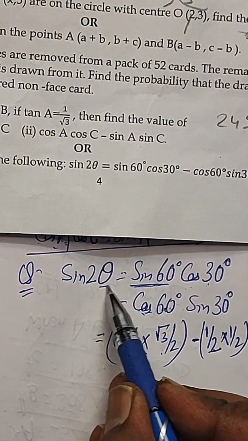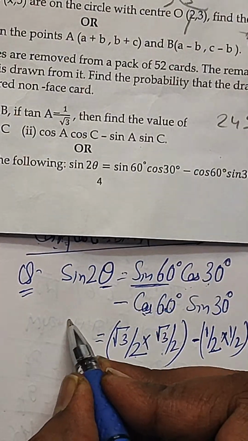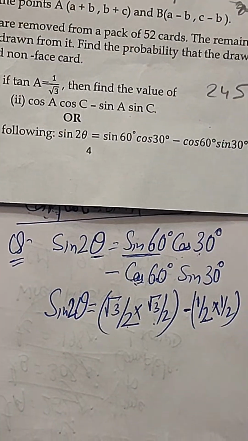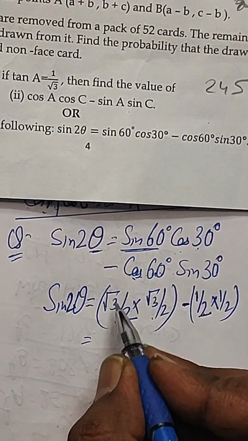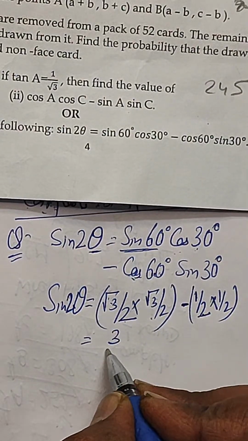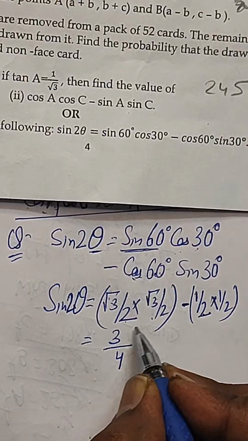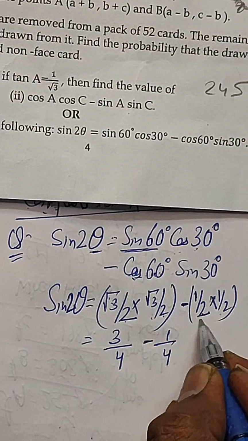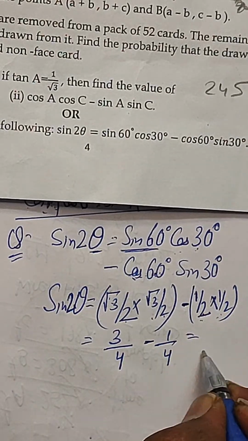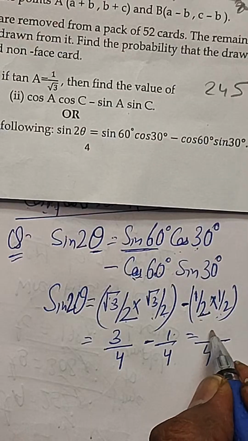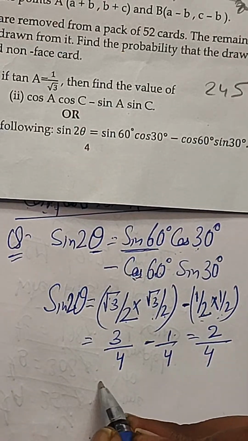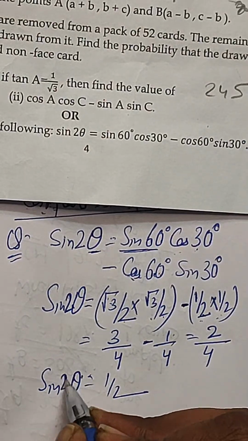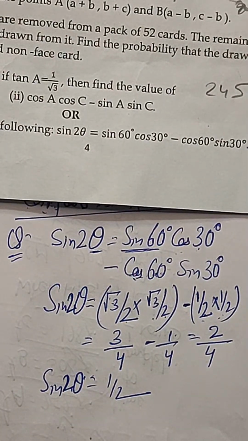So we need to find the value of theta, right? This is not done yet. So sine of 2 theta. Now when you solve it, root 3 into root 3 becomes 3, and 2 into 2 becomes 4 in the denominator, minus 1 by 4. When 4 is taken as LCM, 3 minus 1 is 2, so 2 by 4. So 1 by 2 is the value of sine 2 theta, right?